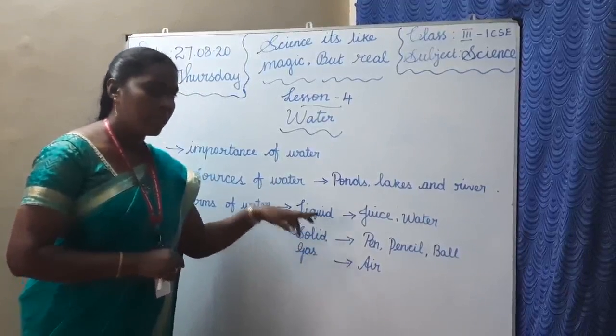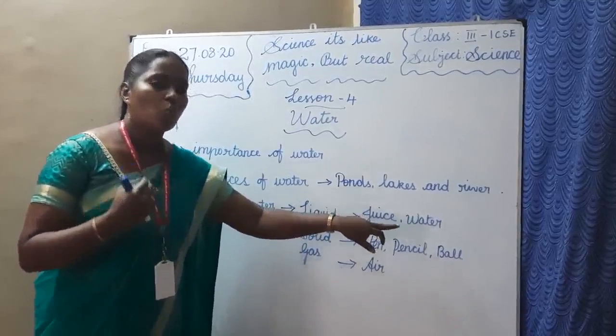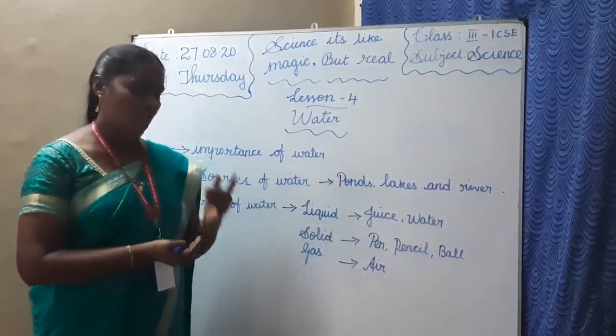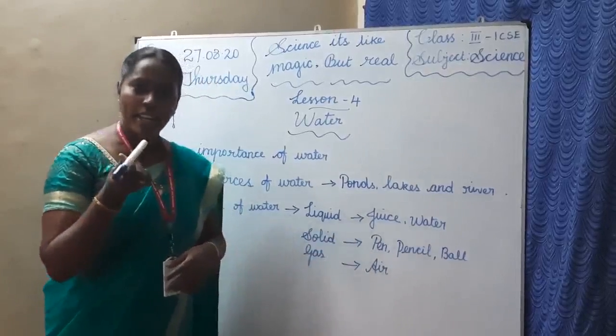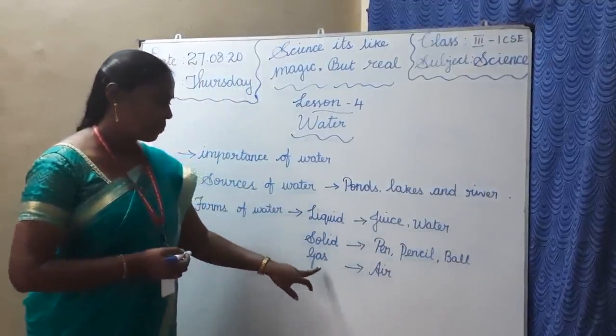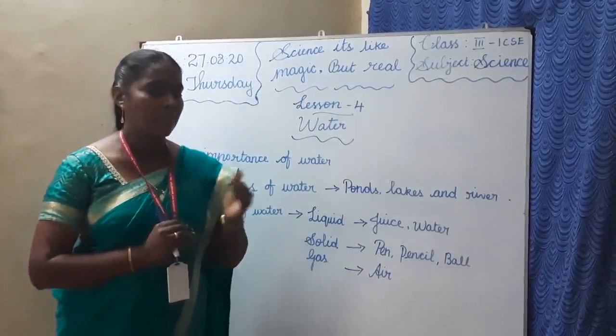Liquid is like juice or water. That is called liquid, and it does not have a shape. Solid has a shape, like a pencil, marker, ball or pen. Next one is gas. Gas is air. Air is a mixture of gases.